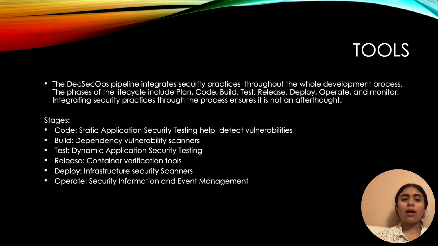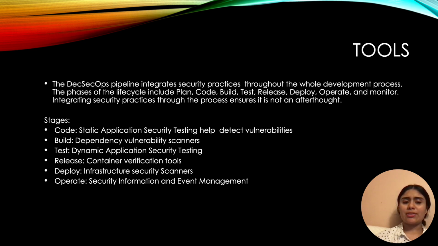The DevSecOps pipeline integrates security practices throughout the whole development process. The phases of the lifecycle include plan, code, build, test, release, deploy, operate, and monitor. Integrating security practices throughout the process ensures it's not an afterthought, but built throughout the entire process. Let me reintroduce the stages and the tools we use for each.